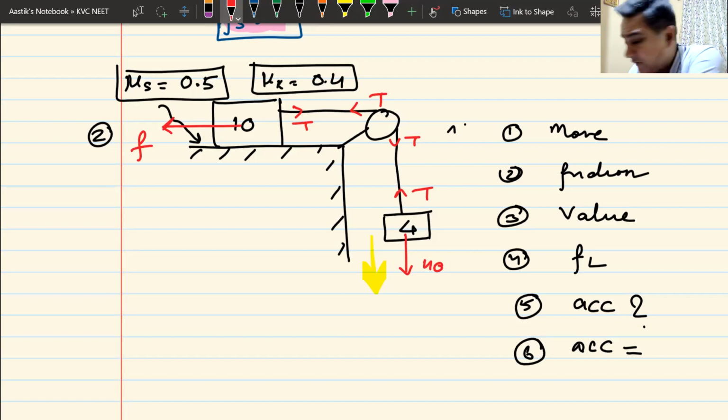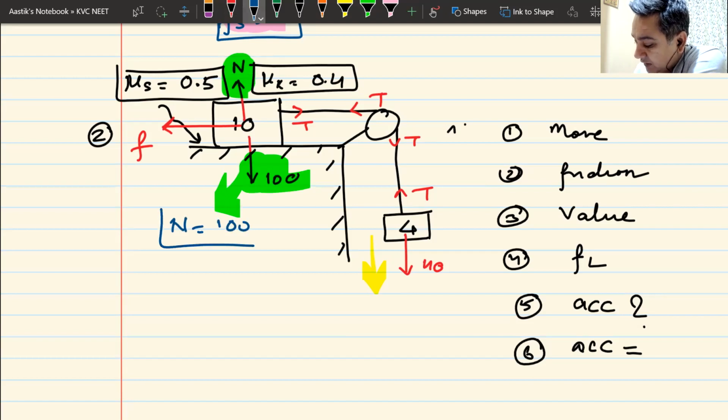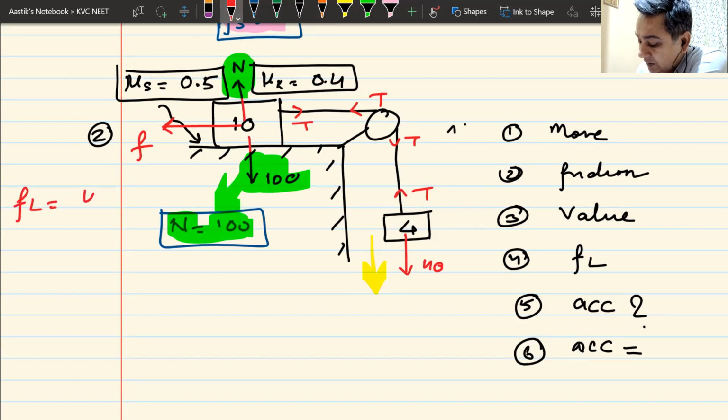Now let us see if it moves or not. Mg, which is 100, is downwards. Normal reaction, which is N, is upwards. Now comes my green equation, N and 100. The green equation simply becomes N equates to 100 newtons. As soon as I get the value of N, which we have done so many times, I should be able to find out the value of limiting friction. The value of limiting friction is mu s multiplied by N.